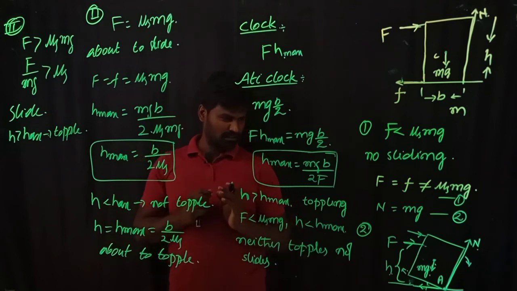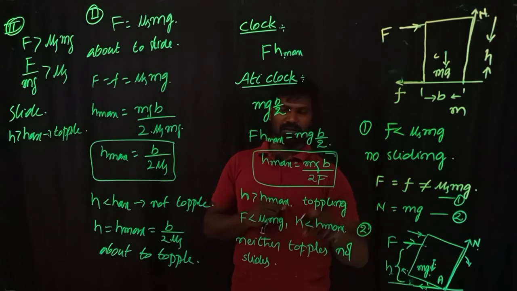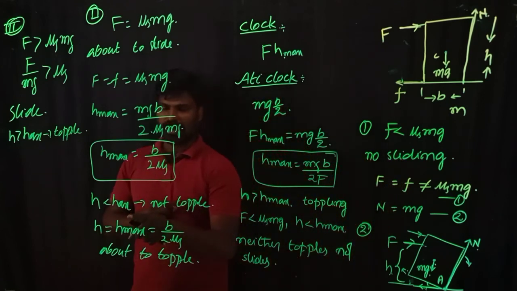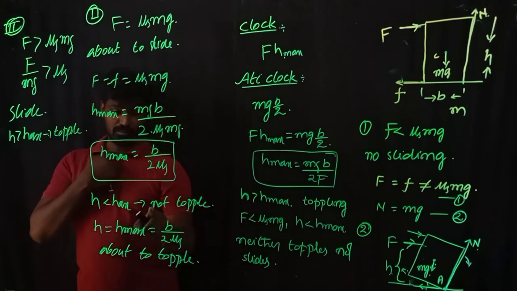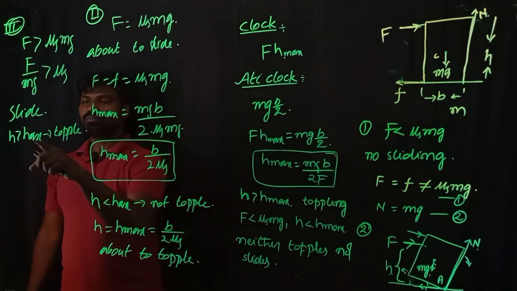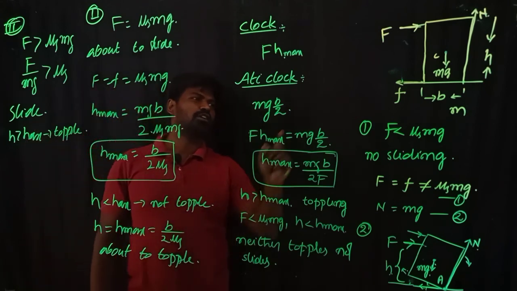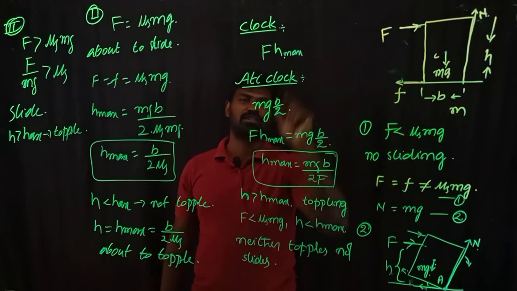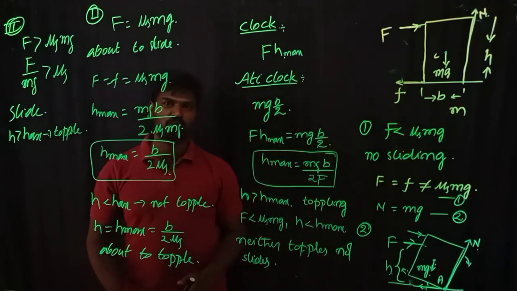So how many conditions did we derive all through this? One is no sliding but toppling. Here, sliding as well as toppling. Here, impending motion. Here, both sliding and toppling are taking place. So for sliding, you should consider the condition for limiting friction. For toppling, you should consider the condition for the height at which you are applying the force.